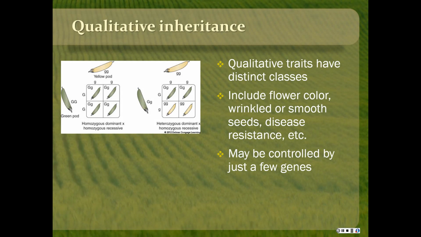In the one on the left, there's 100% green. But in this one, because of the way it comes out, the offspring would end up being approximately 50% green and 50% yellow. And we'll maybe have some little exercises where we work on that a little more.